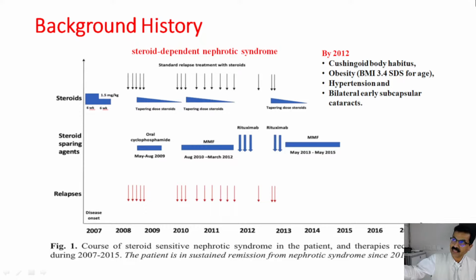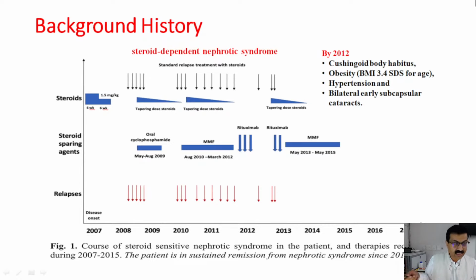As the steroid was being tapered, the patient used to relapse, and they used to give add-on steroid sparing regimens, mycophenolate mofetil, and subsequently rituximab, 5 doses, followed by mycophenolate mofetil. Mycophenolate mofetil was given for almost 46 months altogether, plus 5 doses of rituximab.